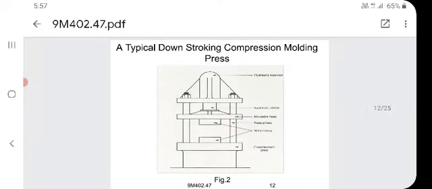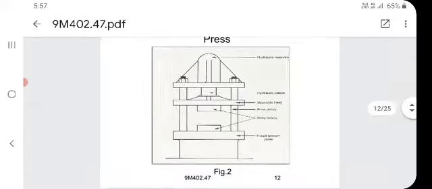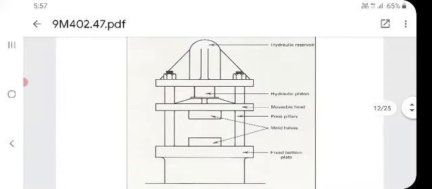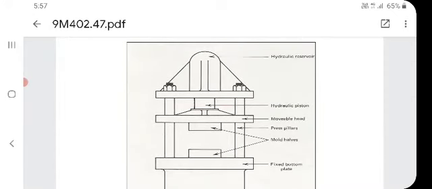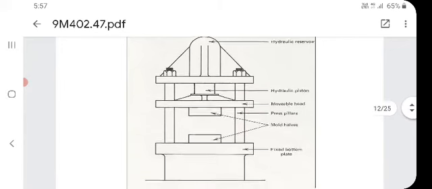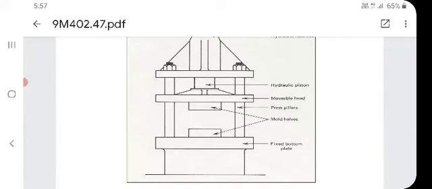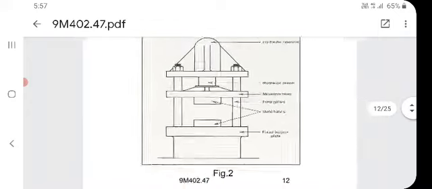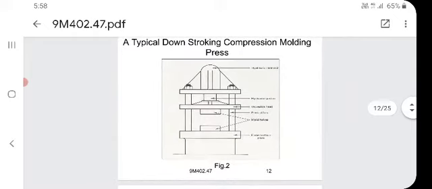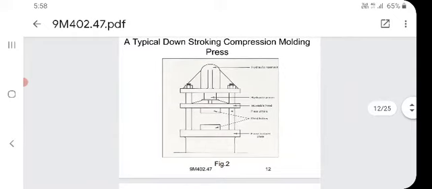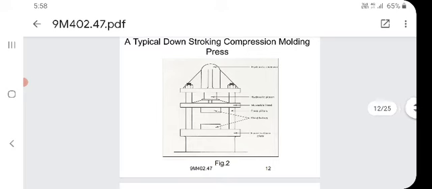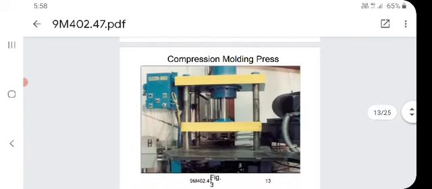Typical down-stroking compression molding press. This is the block diagram or line diagram which we will see in textbooks. See the parts: hydraulic reservoir, hydraulic piston, movable head, press pillars, mold halves, and the fixed bottom plate. So, this is a typical down-stroking compression mold press. This is a solid figure which you can see on the screen clearly.